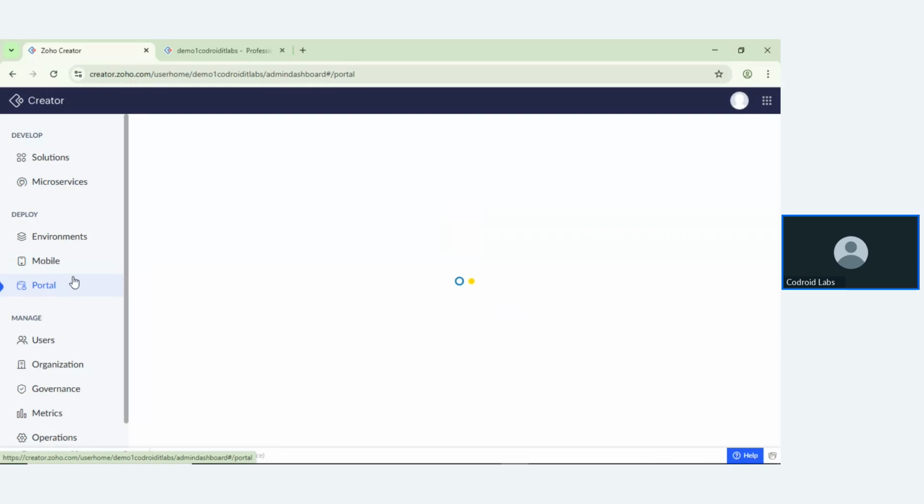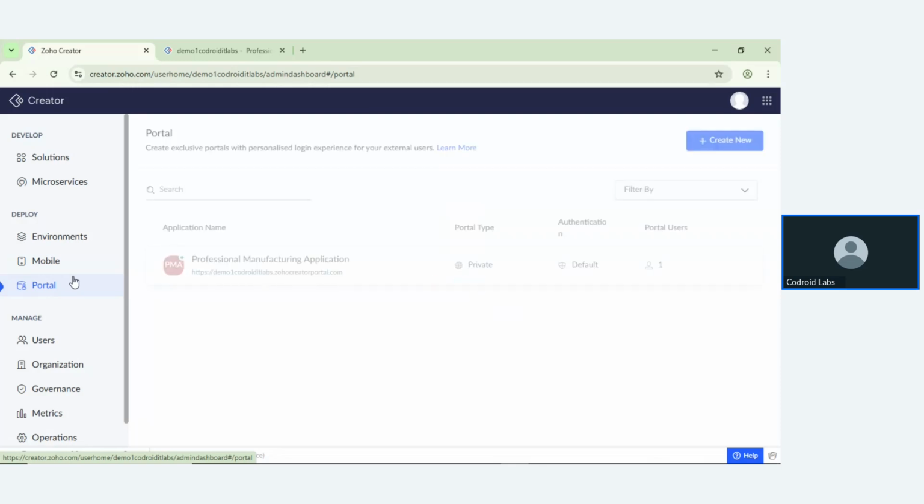They have portal users. If you want to share this application with particular users who are not part of your internal team, not part of your Zoho One bundle, and not part of your directories or Zoho One license, you can use the portal user.